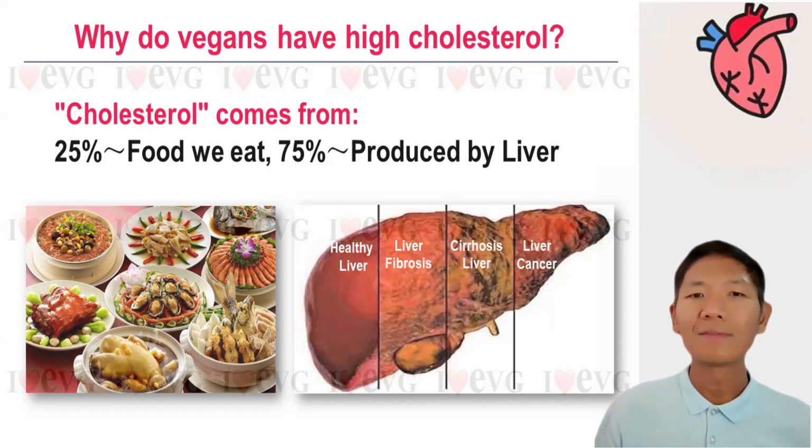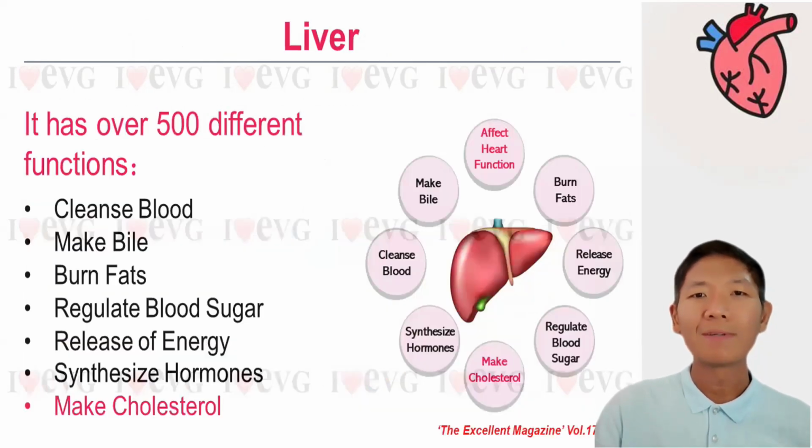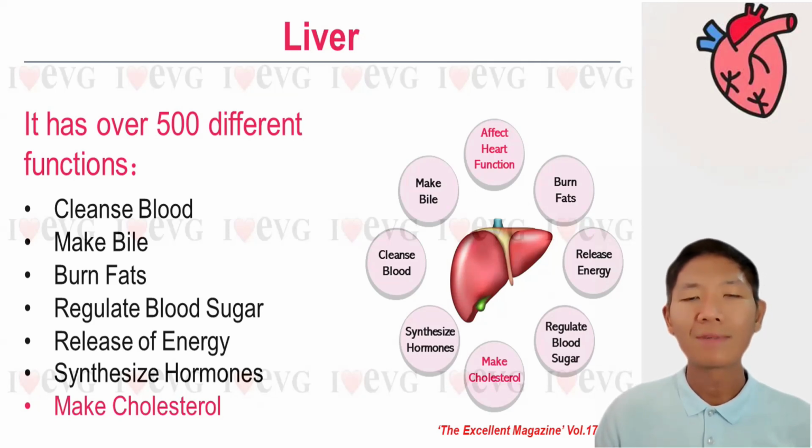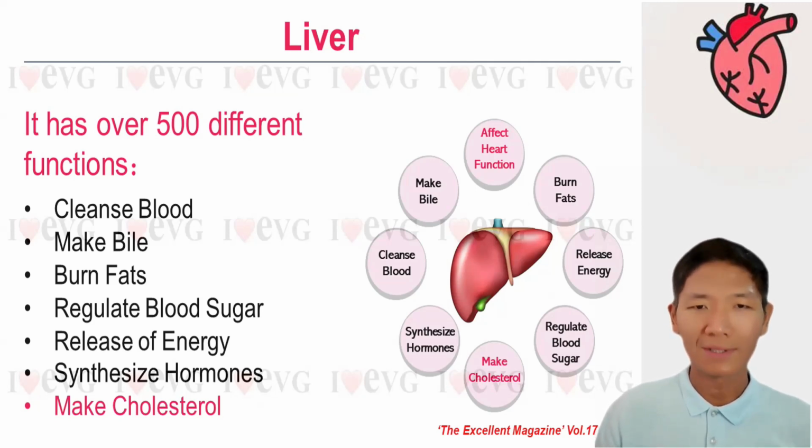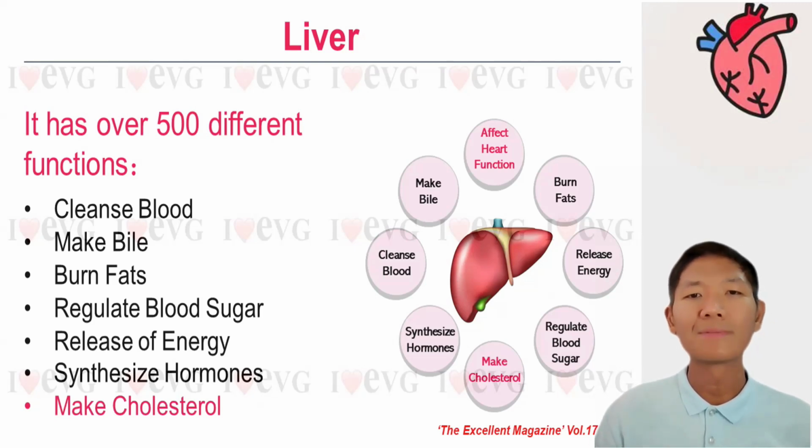And why does our liver produce cholesterol? Let's learn more about our liver. Our liver produces 75% of the cholesterol in the body. Let's take a look at why our liver is one of the most important organs. Our liver is the largest gland in our body and it has 500 different functions. The main functions of the liver are to detox, filter, and cleanse blood.